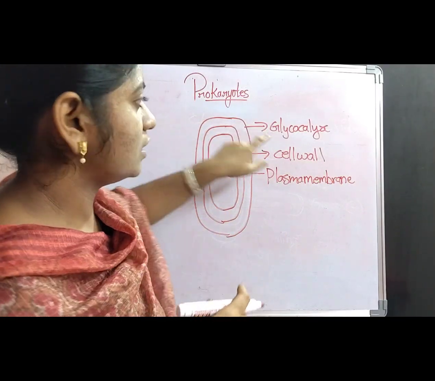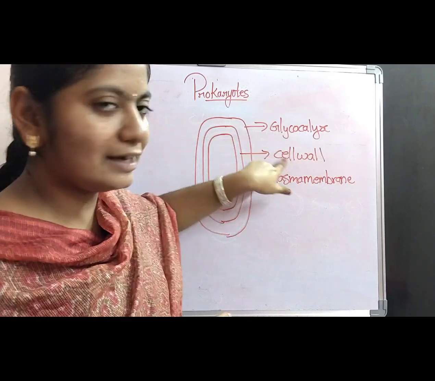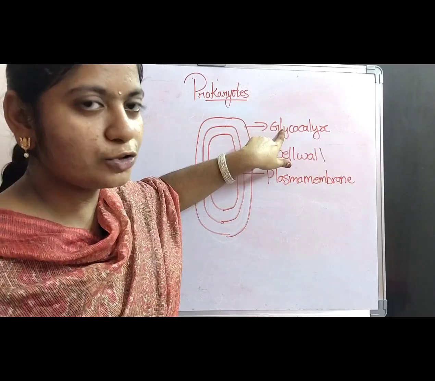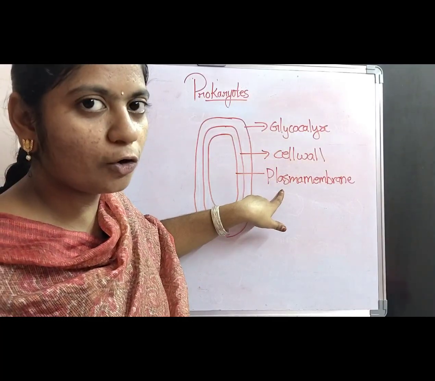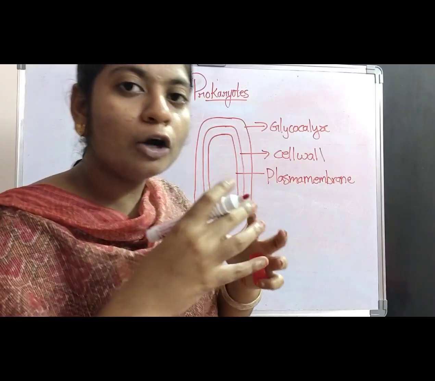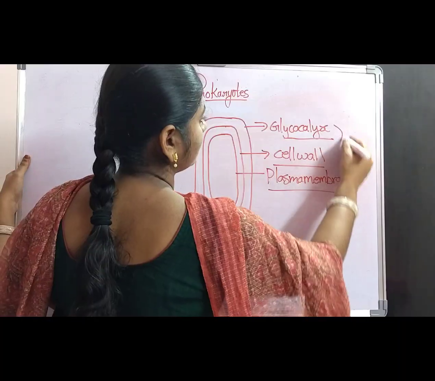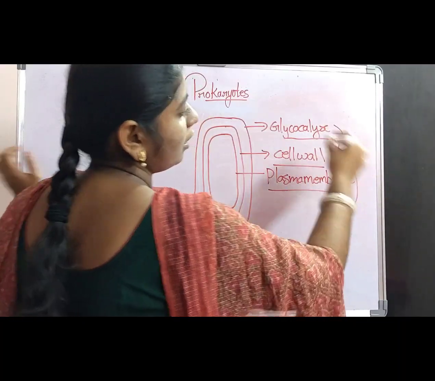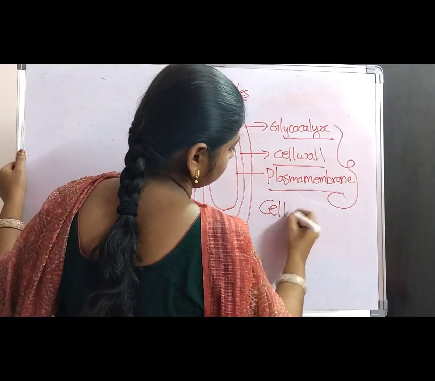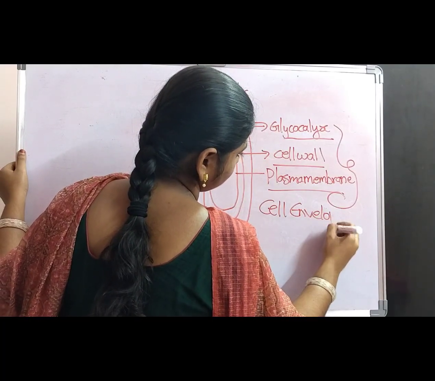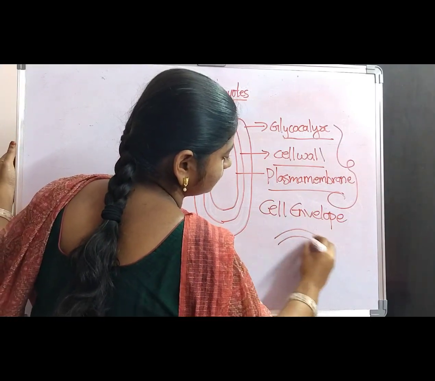So, the outermost layer is the glycocalyx, and the glycocalyx is followed by the layer called cell wall. It is the second layer. The cell wall is the middle layer, and the middle layer is followed by another layer called the plasma membrane, which is the innermost layer. And the glycocalyx, cell wall and plasma membrane, these three combined are called the cell envelope. The cell envelope is a three-layered structure.